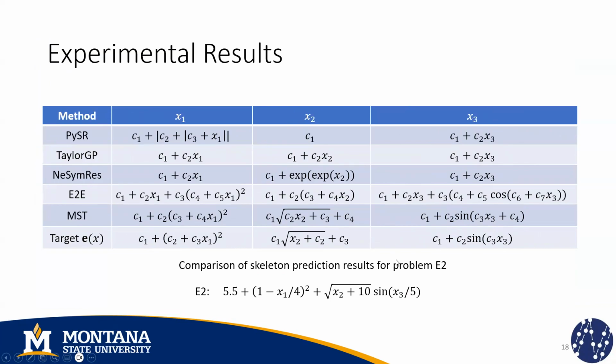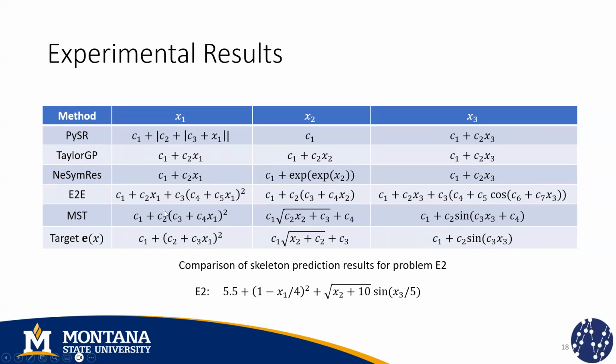Now, this is an example of the type of results that we obtain, in this case for problem E2, whose underlying function is this one. The ground truth skeleton for variable x1 will be this one, for x2 this one, and x3 this one. And we're comparing the skeletons that were generated by our multi-set transformer to those generated by other methods. In this case, N2N or E2E proposed by Kamiani et al. in 2022, NesimRes proposed by Biggio et al. in 2021, Taylor Genetic Programming (GP) proposed by He et al. in 2022, and PySAR, which also depends on GP, proposed by Kramer in 2020.